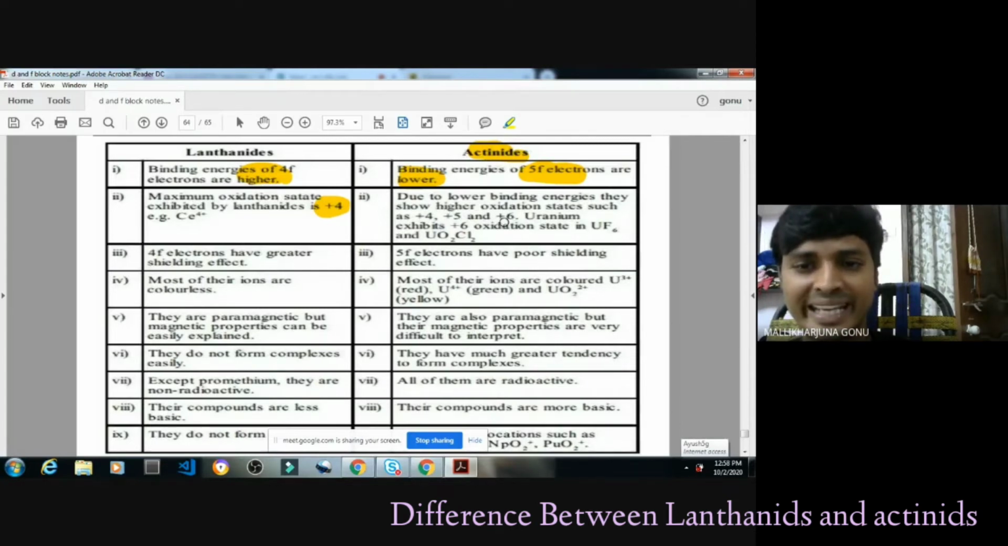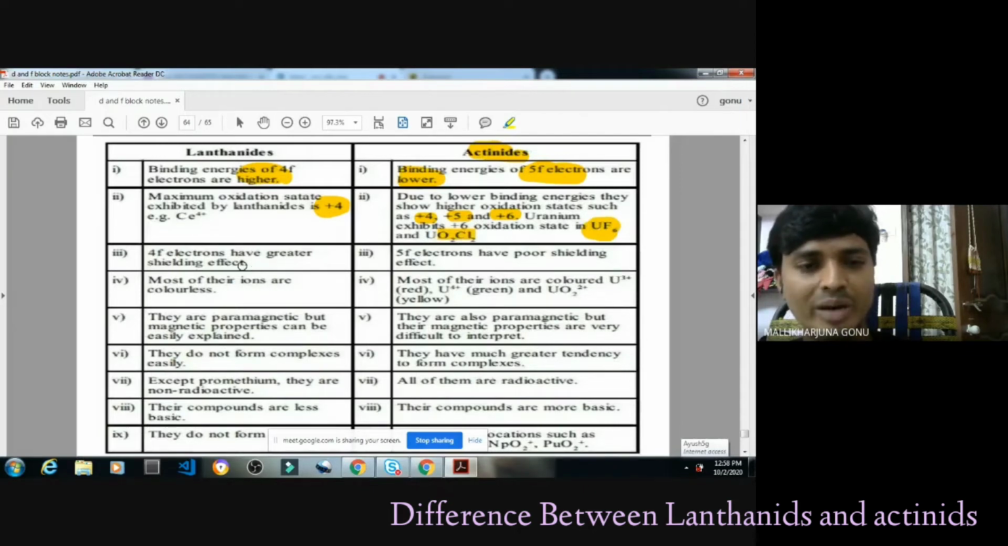Due to lower binding energies, they show higher oxidation states such as +4, +5, and +6. So that's how they can form bonds with different types of compounds like UF6, UO2Cl2, like that.